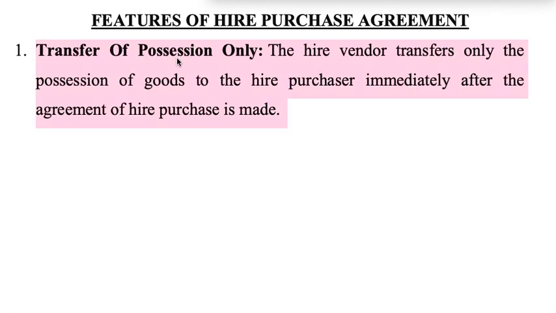Now we'll discuss the features of hire purchase agreement. The first one is transfer of possession only. This is the first feature of the hire purchase system. That is, the vendor transfers only the possession of goods to the hire purchaser once they enter into the agreement. Once they sign the agreement, the vendor is going to deliver goods to the hire purchaser.